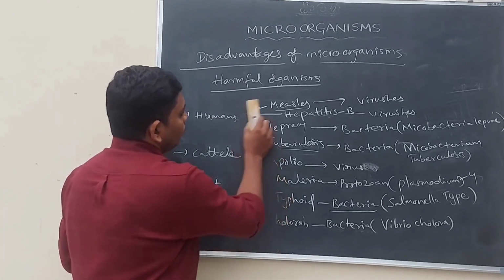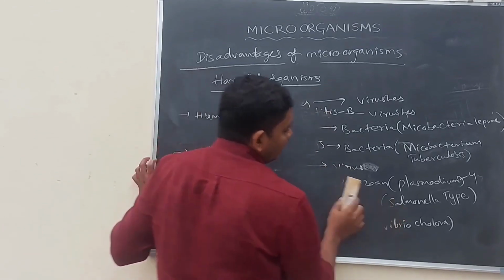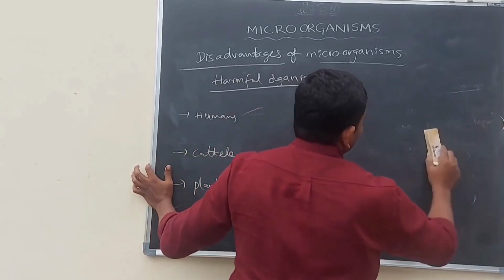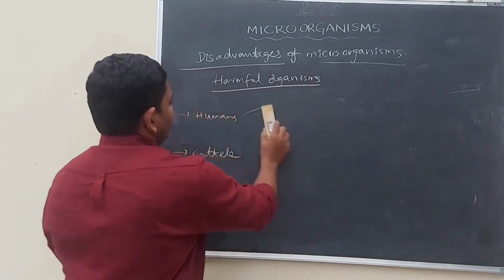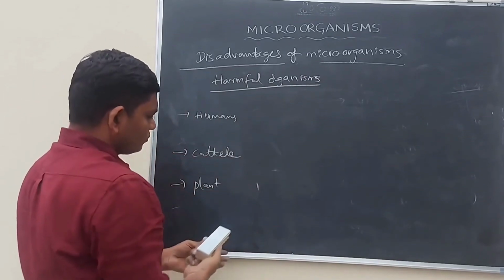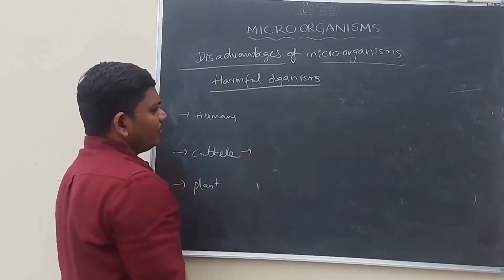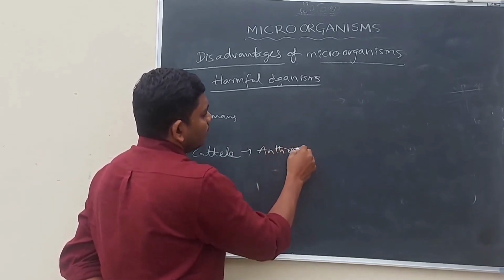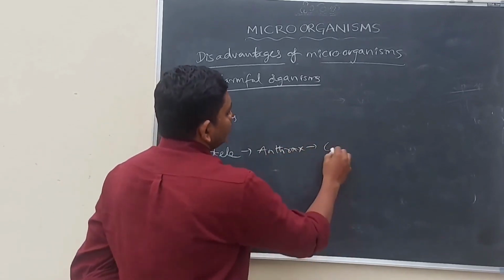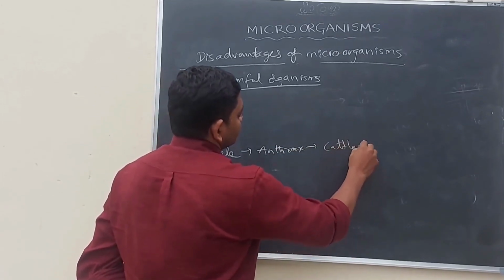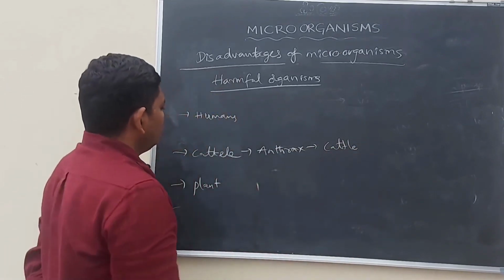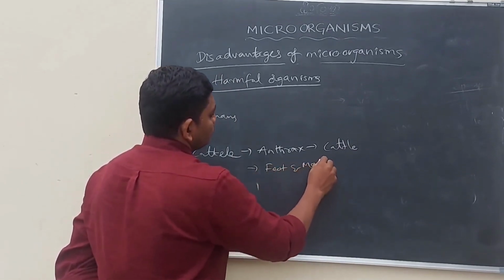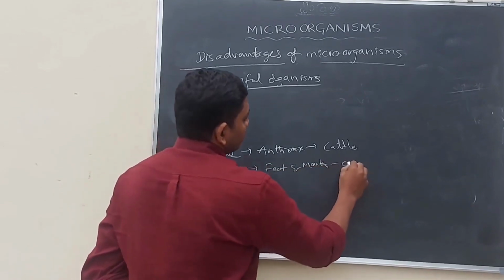Let us discuss what types of disease are caused by microorganisms in cattle. For example, anthrax disease appears in cattle, and also foot and mouth disease appears in cattle.